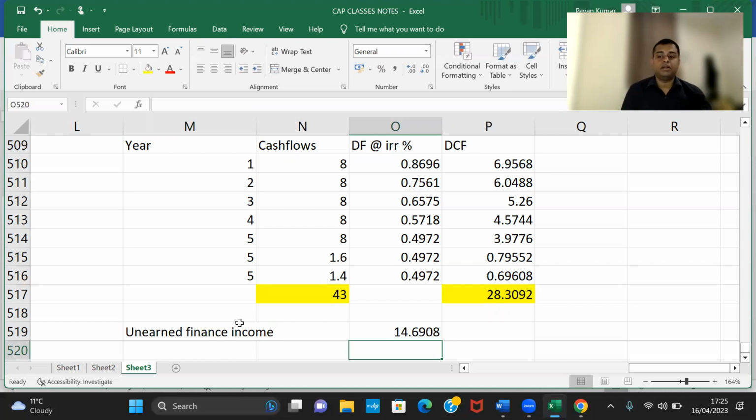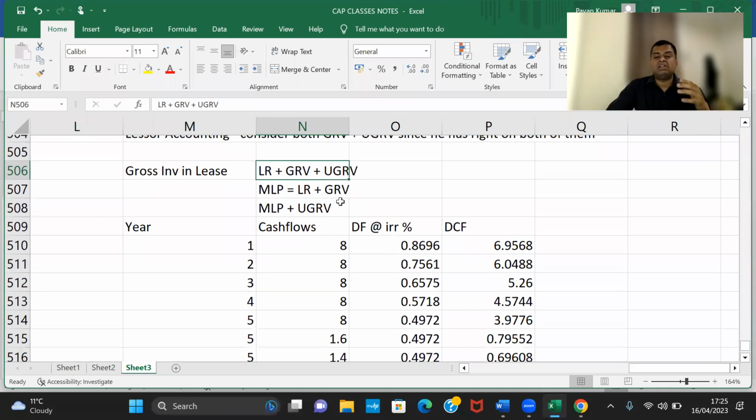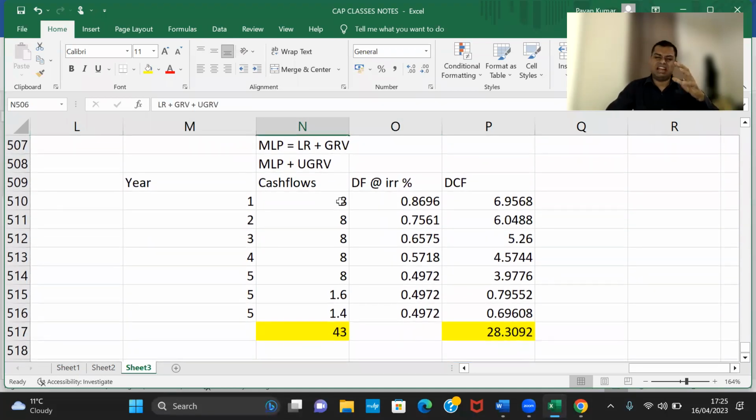But first, if you read the theory, they will give it in a way that you will be scared to understand what is lease, what is guaranteed residual value, unguaranteed residual value, gross investment in lease, net investment in lease, unearned finance income. How simple life is. That's all.